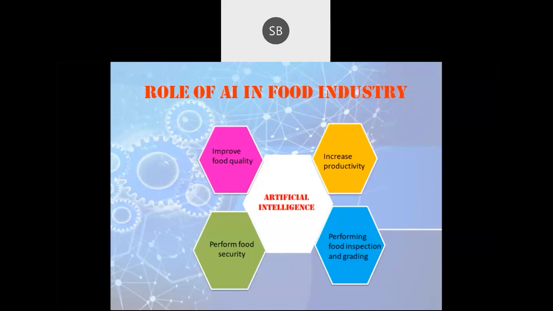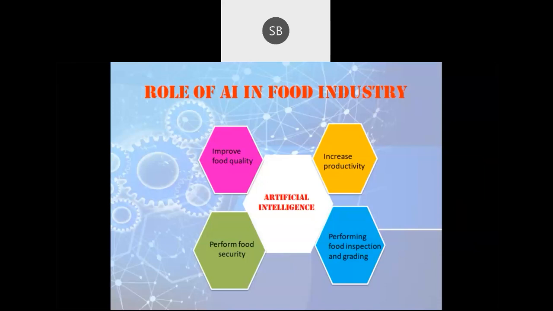Secondly, we use this artificial intelligence to increase the productivity. As we all know, human beings have a pace or an energy limit to do their activities, isn't it? But a machine doesn't have such a problem. It can work for hours and hours or for a day, depending upon its capacity or the engine which we are using. So we can produce more products rather than using human effort. That increases the productivity of the product.